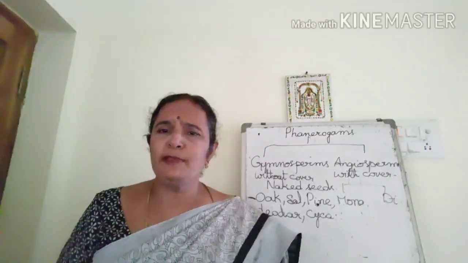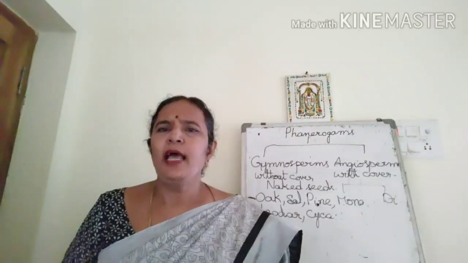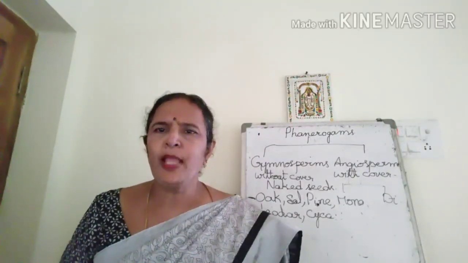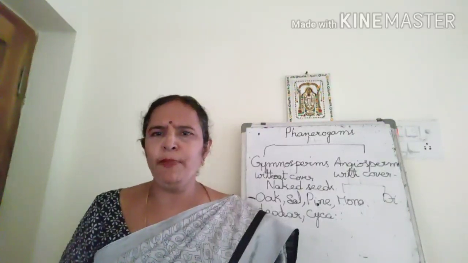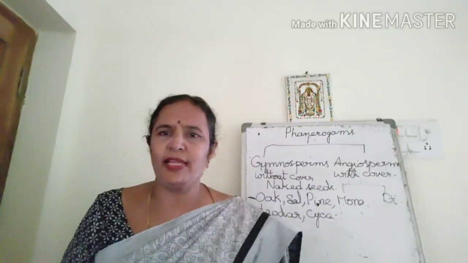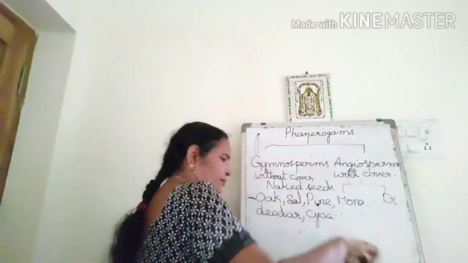So that is about dicots. Dicots have two cotyledons in their seeds, and the root system is taproot system. Leaves may be simple leaves or compound leaves, but reticulate venation we can see, not parallel venation. Parallel venation means if the leaf is like this.